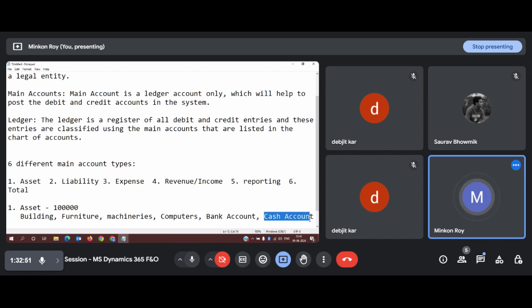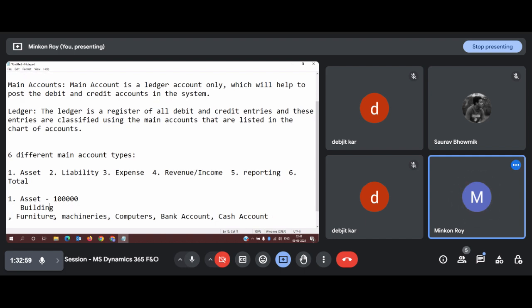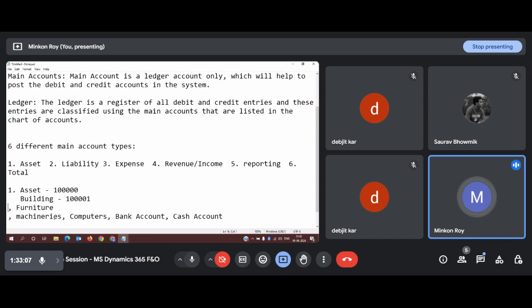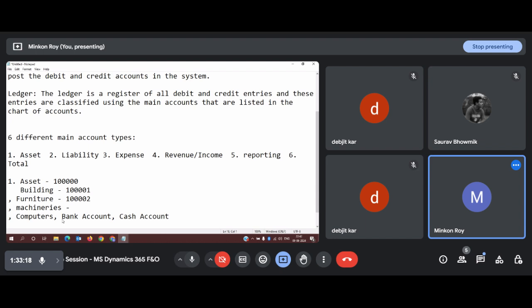To maintain those accounts, you need to create one separate main account that will indicate a cash account. Individually, for the building I will tag one main account number such as 1 lakh 1. For furniture, I can give 1 1 2 3 4 2. For machineries, I can provide the main account number 1 1 2 3 4 3. This means I will chronologically maintain the order of my main account numbers.